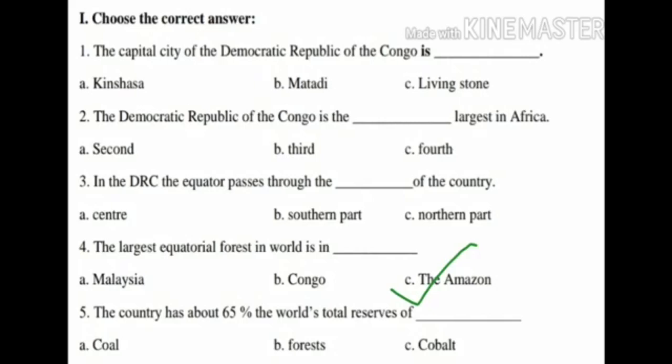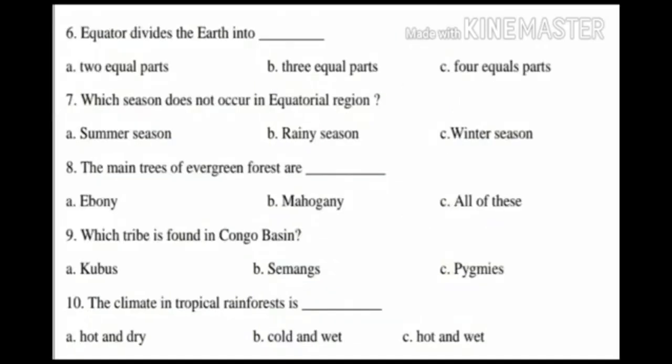Option A, coal. Option B, forest. Option C, copper. The answer is forest. The country has about 65% of the world's total reserves of forests. Sixth question,